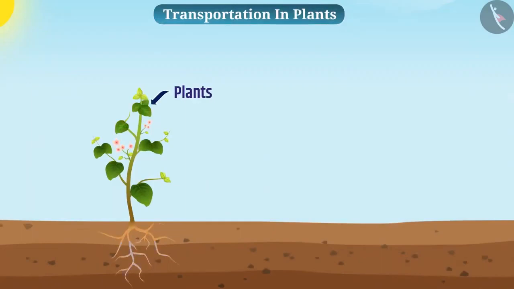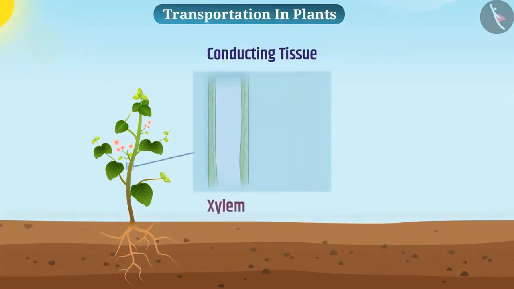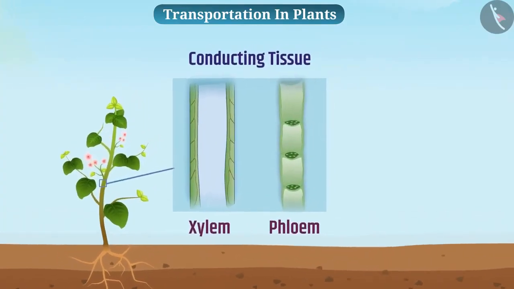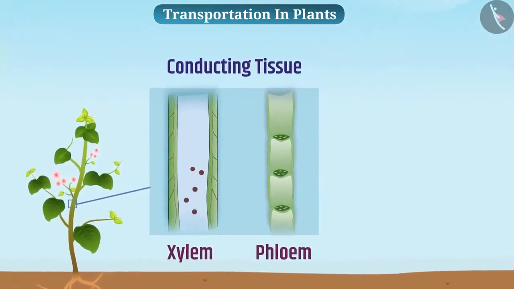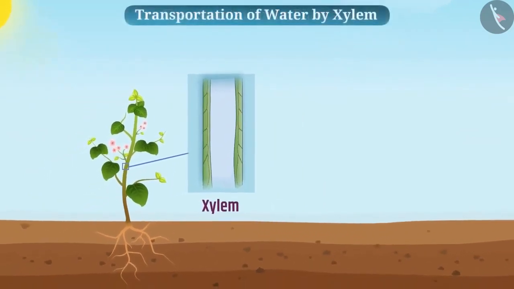In plants, the function of transportation of various substances takes place with the help of conducting tissue, xylem and phloem. Xylem carries water and minerals, while phloem carries food and other substances. Let us now see how water is carried by xylem.